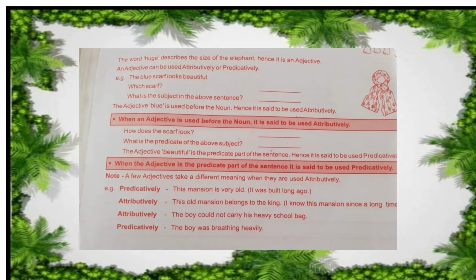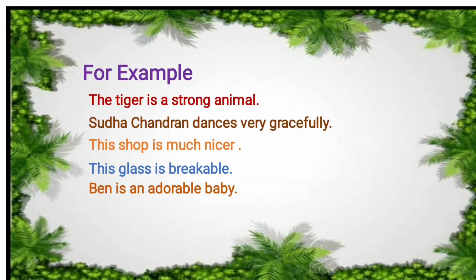Children, adjectives can be used attributively and predicatively. Here in these examples, let me tell you which is the subject first. In the first sentence, tiger is the subject. And where is the adjective? Which word is describing the tiger? Strong.